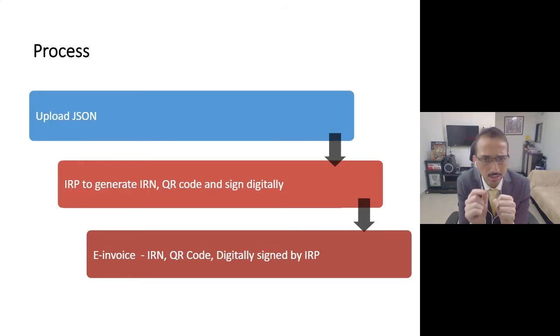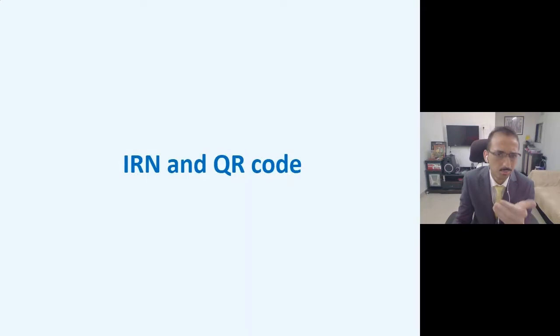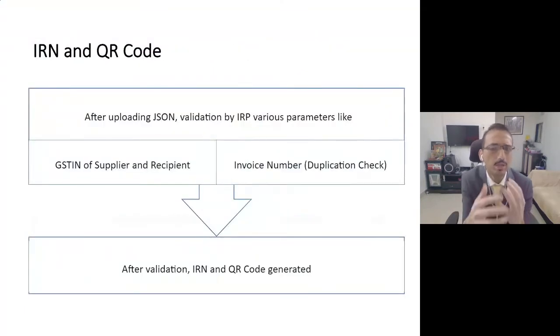Additionally, this data which you are going to submit, correct, that e-invoice would be digitally signed by the IRP, that is invoice registration portal. And friends, as all of you are aware, this IRN number which we are talking about would be generated after a certain validation. So the IRP will do certain validations. So what will happen in the validation, that if you are not giving the GSTIN number of the recipient, practically the government will reject that invoice.